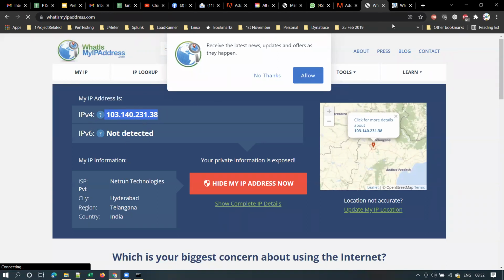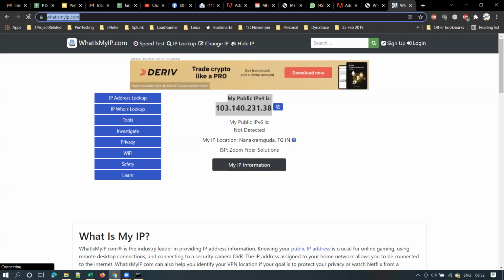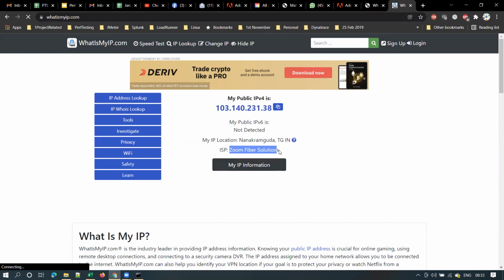However, it is not showing that this is public IP. That's why I have shown this website. Yes. So please make a note of this website, or else you can bookmark it. So this is your public IP address, the IP address with which you will be visible to the external world. And here it provides a few other important information. So it is showing my IP location, Nanakram Guda, TG for Telangana, India, and ISP is Zoom Fiber Solutions. ISP stands for Internet Service Provider. Perfect. Right. So this is how we can check the public IP.